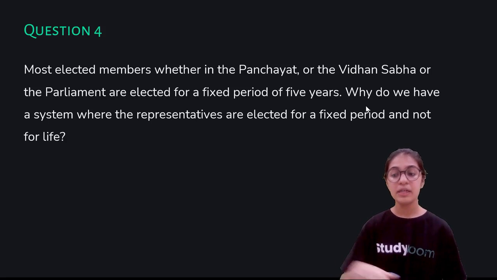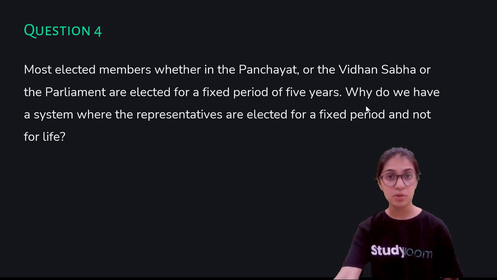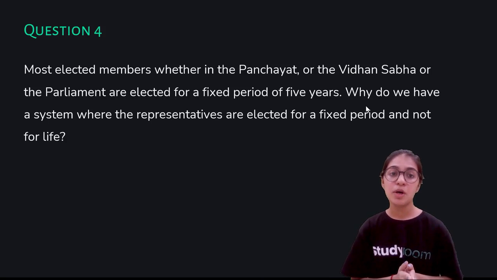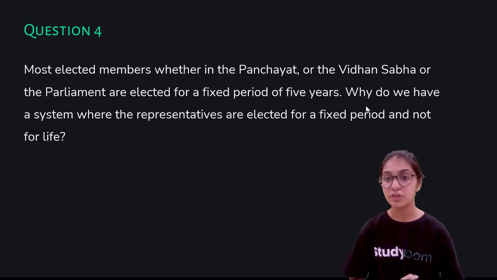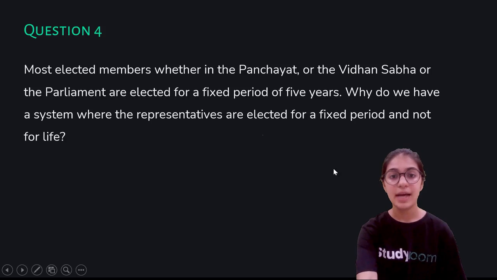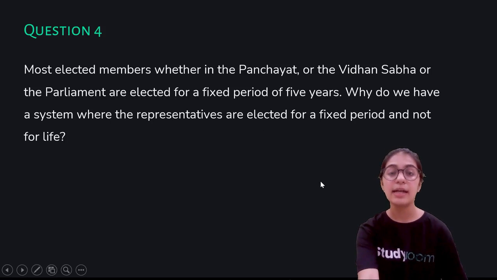That is why the government gives a very fair chance to the citizens to change their government in case they do not work up to expectations, do not work properly, or make unfair decisions. In case they do not work properly, the citizens have the right to change them after 5 years. So the government of India has given the citizens this chance to change the elected representatives after 5 years in case they do not meet their expectations and the promises they made in order to get selected.